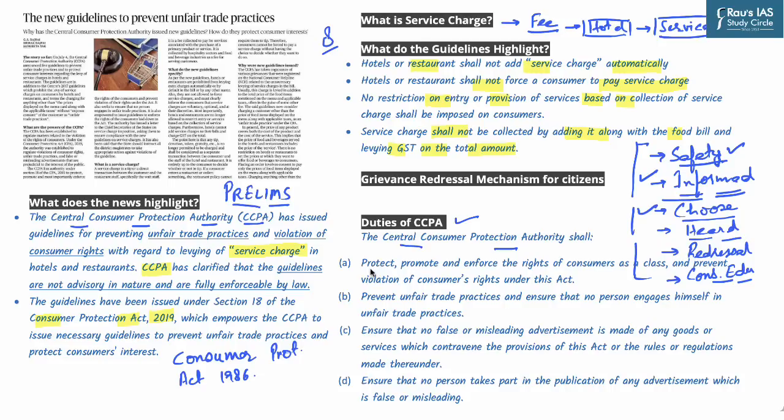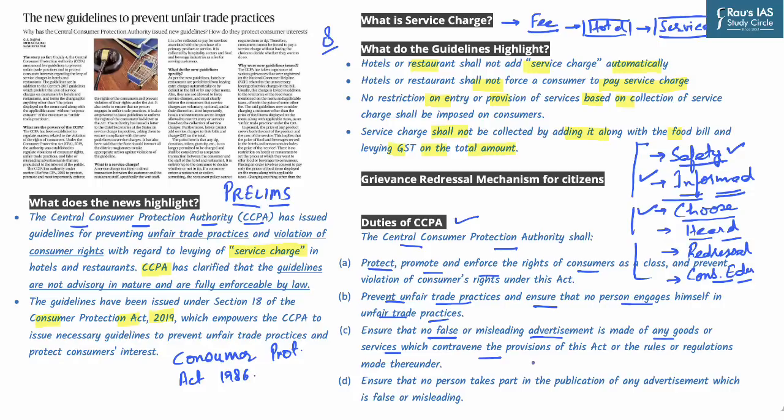So the first duty is, of course, to protect, promote and enforce the right of consumers, which we've already defined. Second important aspect is to prevent unfair trade practices and ensure that no person engages himself in unfair trade practices. So this basically offers a level playing field to all the people who are competing in the same field. Next important aspect is that no false or misleading advertisement is made of any goods or services which contravene the provisions of this Act.